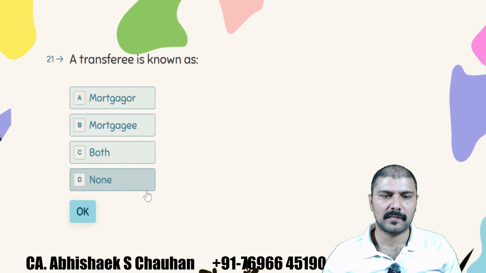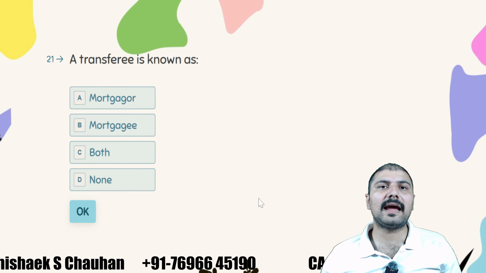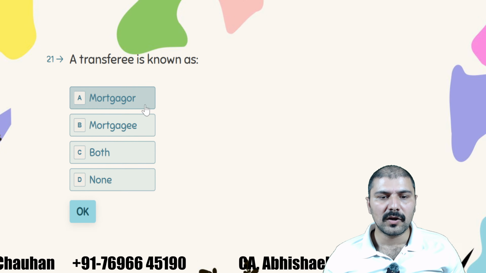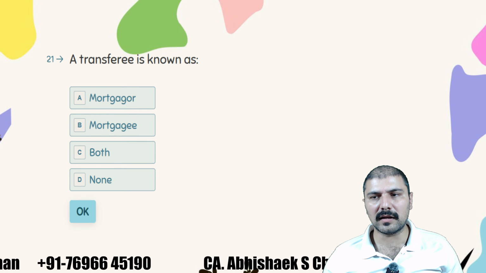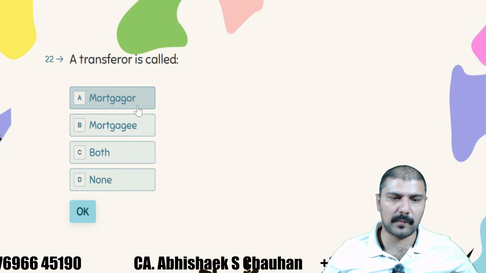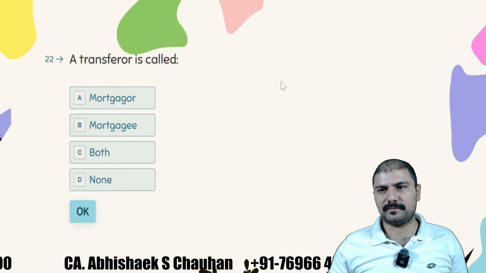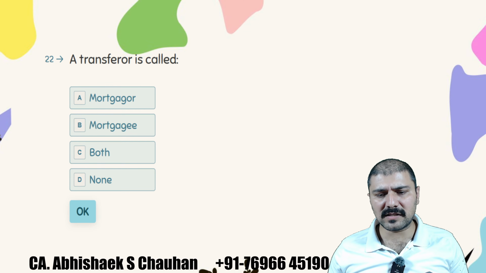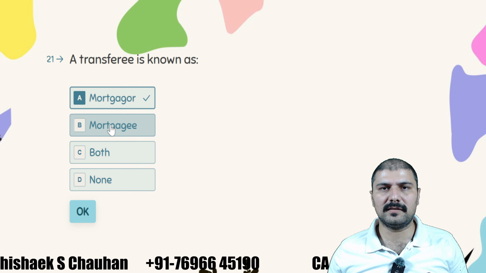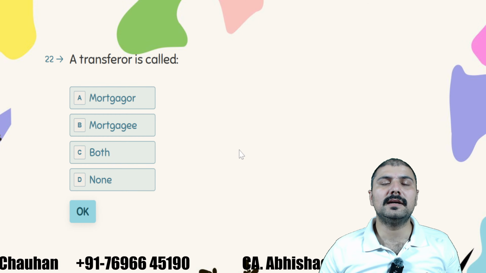Level 1 directly. The transferee is known as transferor, transferee? Who is transferring the asset is mortgagor, mortgagee, both or none. The correct answer is mortgagor, who is transferring the property. Sorry, by mistake, the transferee is known as the mortgagee, the one to whom you are transferring the property.